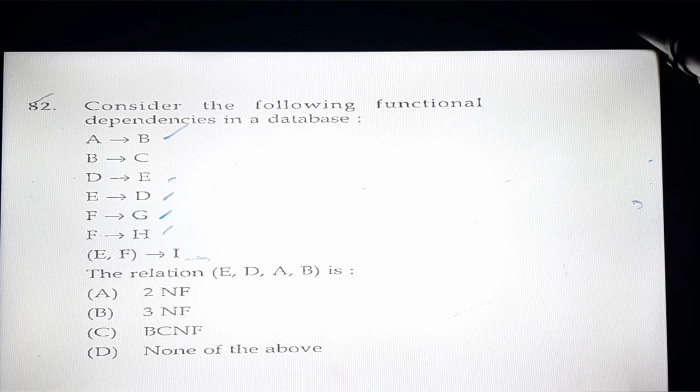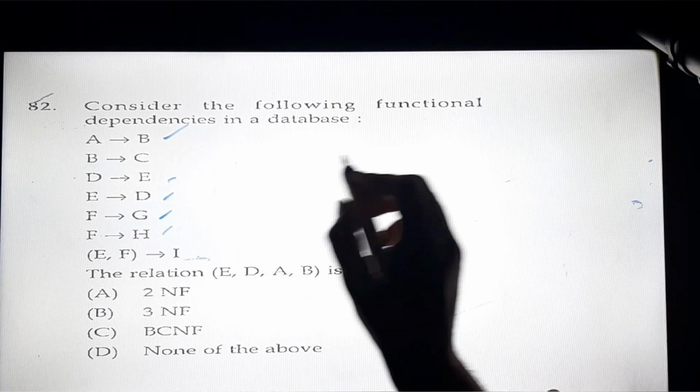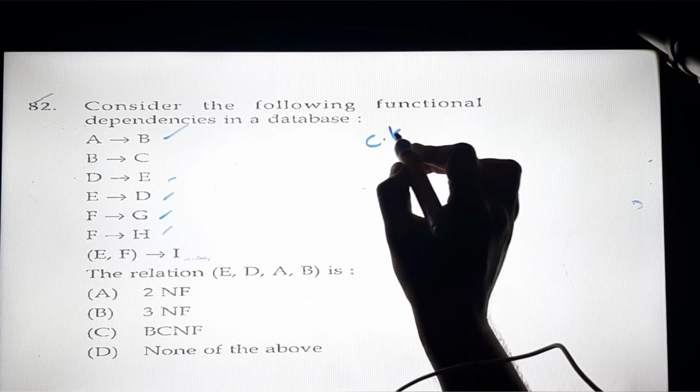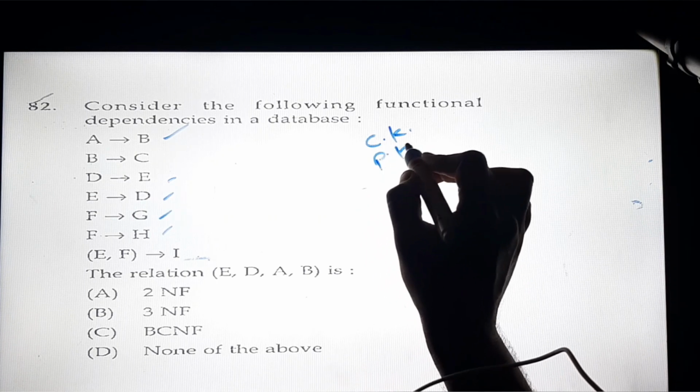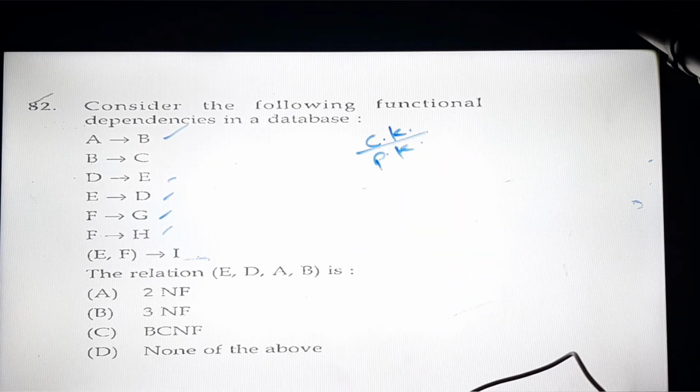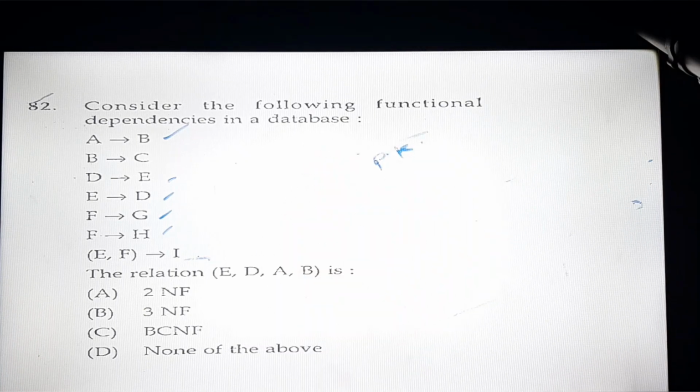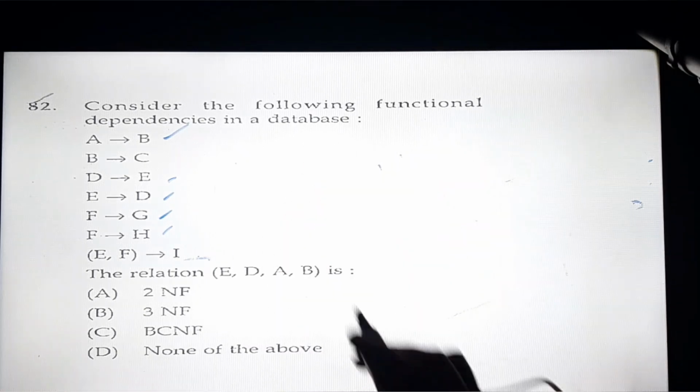This type of question has been asked many times in the NIC examination. In one question paper I found two similar questions of this kind, and in GATE also this kind of question is asked regularly. So how to solve this question? First we will find out the candidate keys and the primary key for this relation. So how to find the candidate key? We will try to find it using closures.